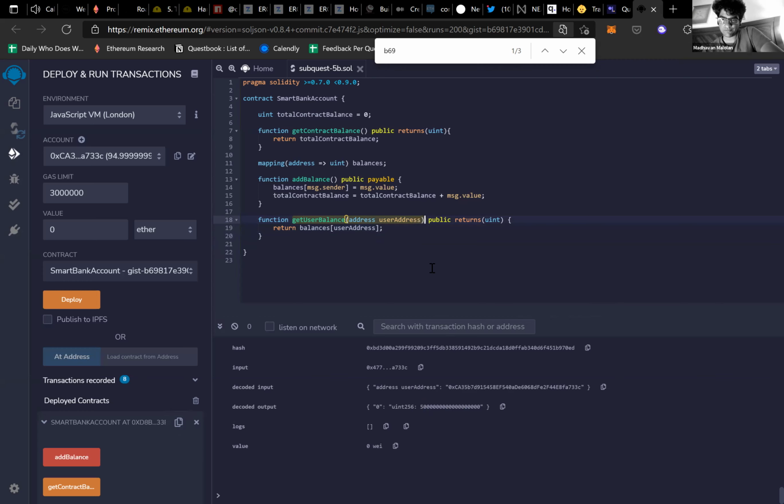You just request an individual person's address and see what the balance is in real time. If you want to maintain a ledger of all the things, then you would not do it on Solidity. You do it somewhere else. That's the point. But we'll look at that a little later. Got it.